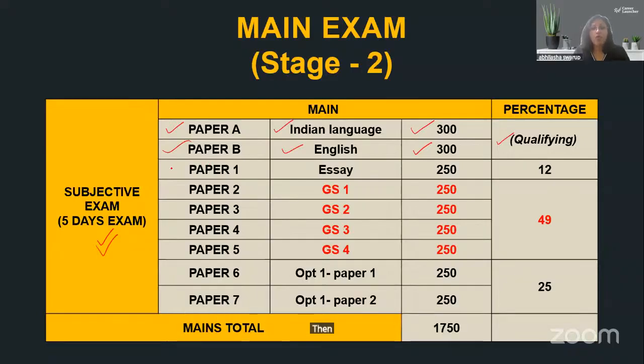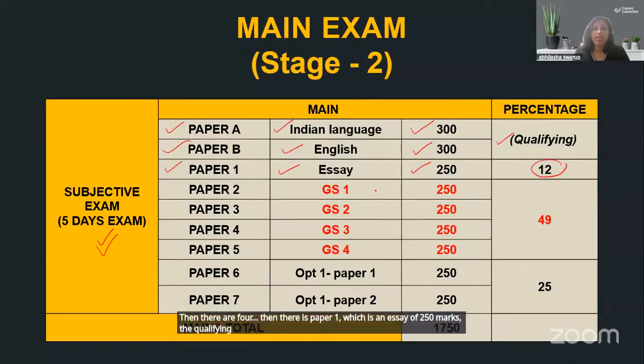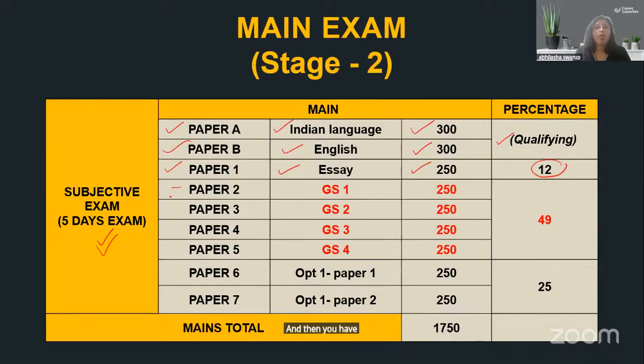Then there is paper 1, which is an essay of 250 marks. The qualifying percentage is 12. And then you have 4 papers of GS, GS 1, 2, 3 and 4. Each are 250 marks, 49% weightage in GS. And then paper 6 and 7 are optional 1, paper 1 and optional 1, paper 2.